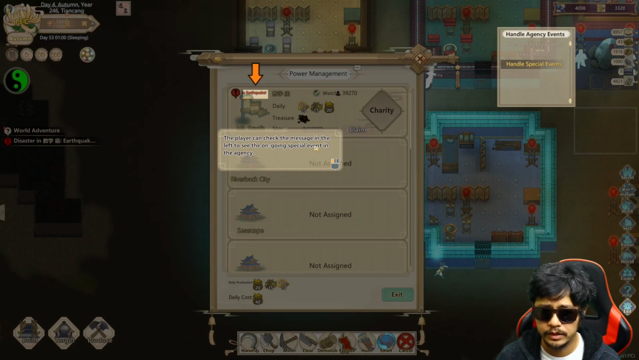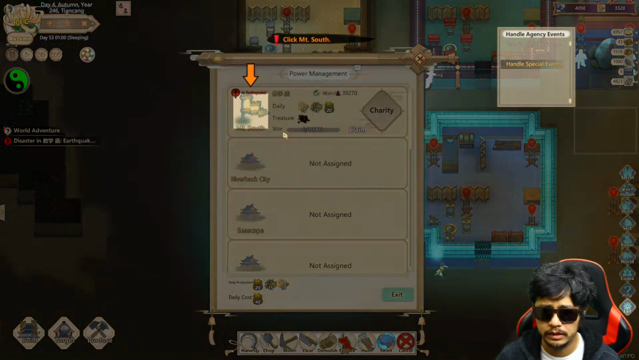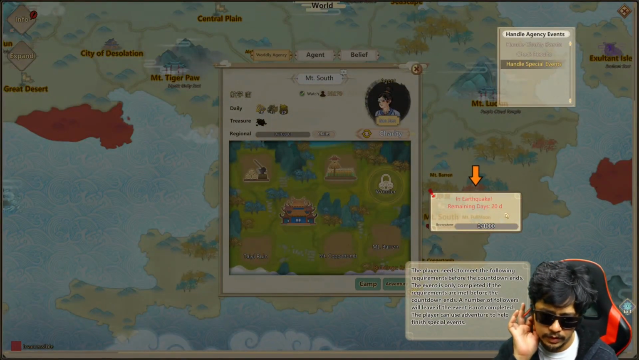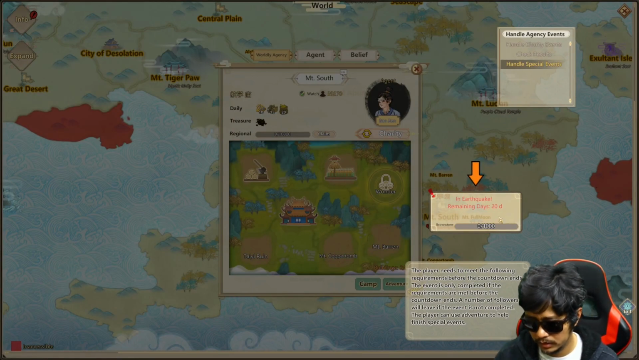Player can check the message on the left to see the ongoing special event in the agency. An earthquake, remaining days 20. Needs to meet the following requirement before the countdown ends. The event is only completed if the requirements are met before the countdown ends. A number of followers will leave if the event is not completed.